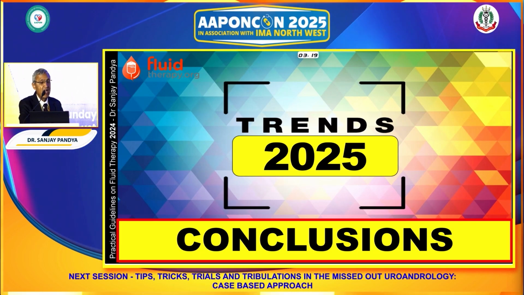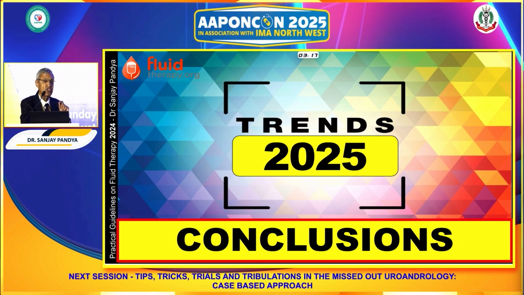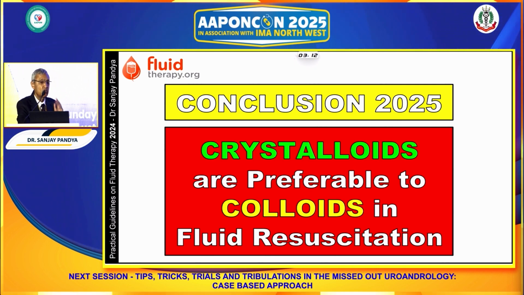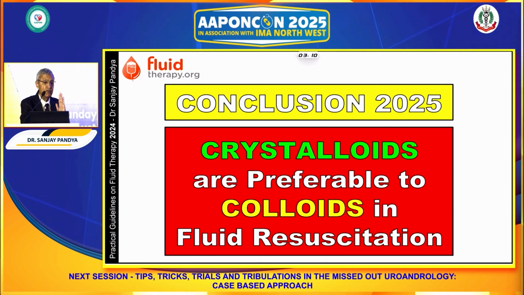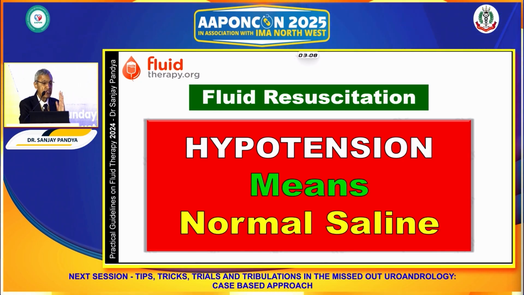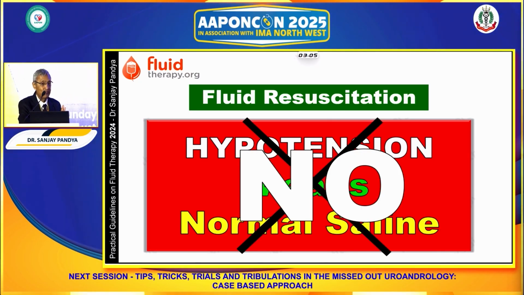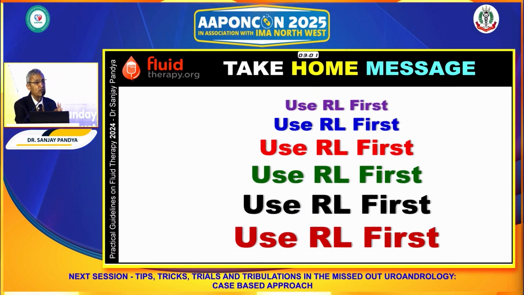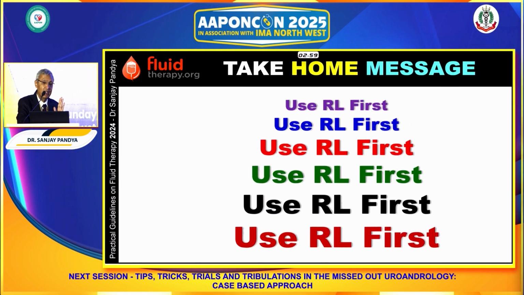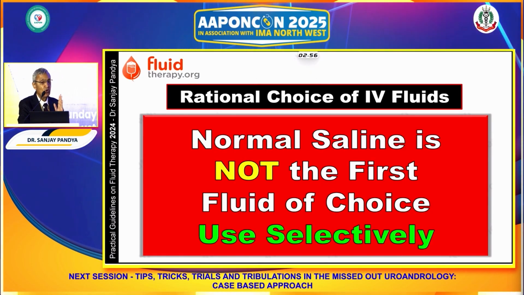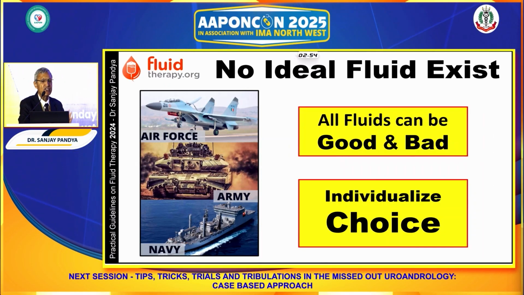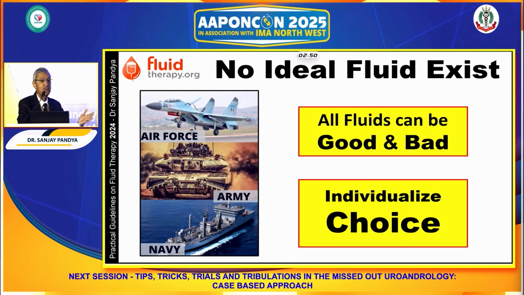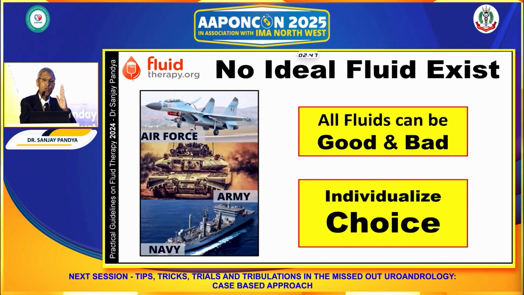With this, I would like to summarize the conclusion for 2025. Number one, crystalloids are preferable to colloids in fluid resuscitation. Hypotension means normal saline? No. Hypotension means balanced fluid by and large. Use RL first, use RL first, use RL first. Normal saline is not the first fluid of choice. Use it selectively. All fluids can be good and bad. We have to individualize the choice depending upon the need of the patient.